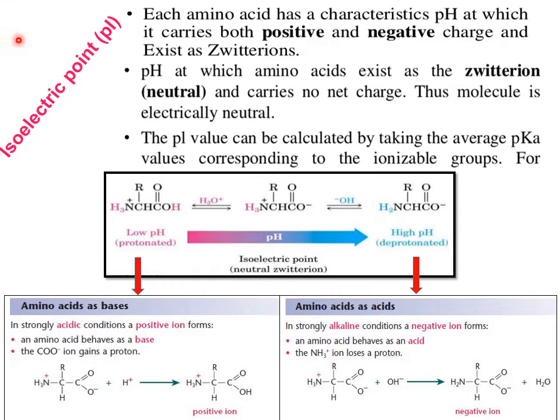Next we come to the isoelectric point. Each amino acid has a characteristic pH at which it carries both positive and negative charge and exists as a zwitter ion. In the last slide we saw a zwitter ion. It carries both positive and negative charge and exists as a zwitter ion.